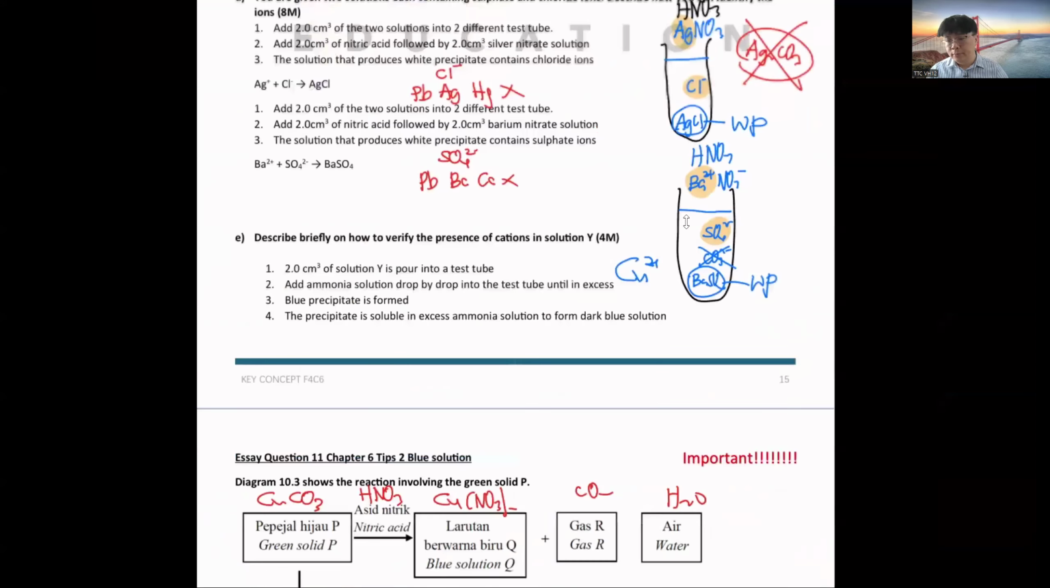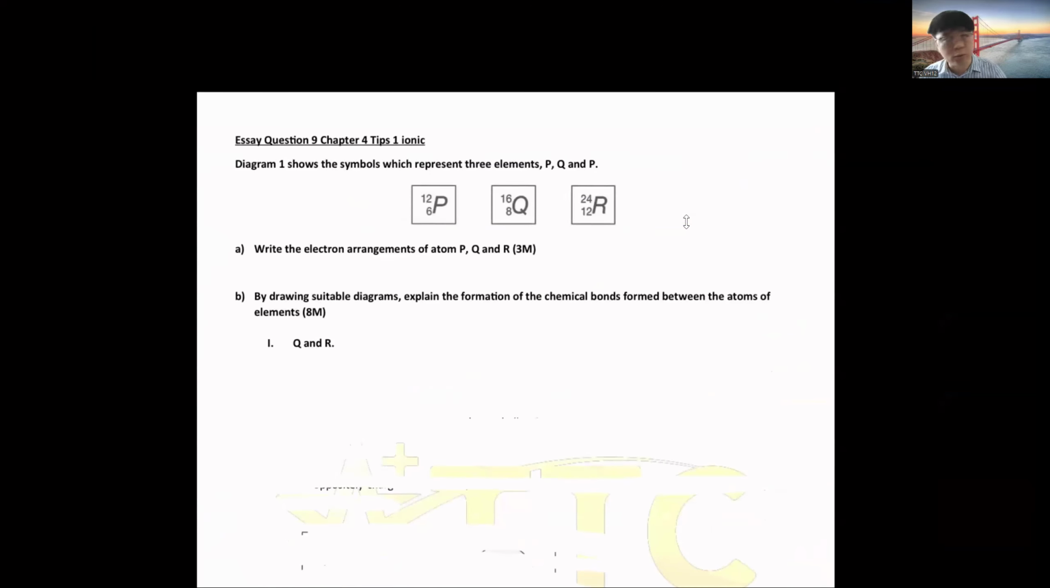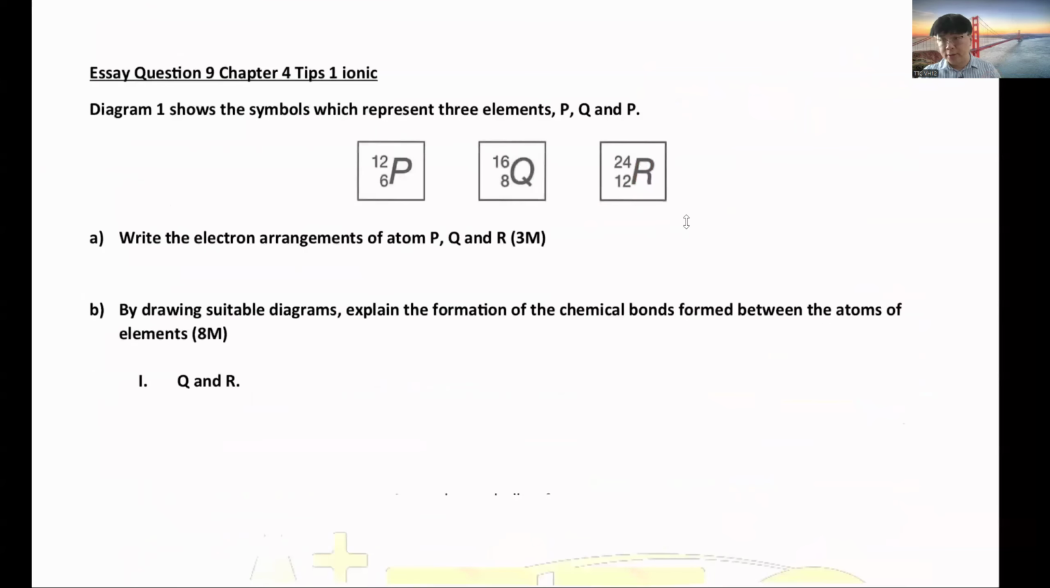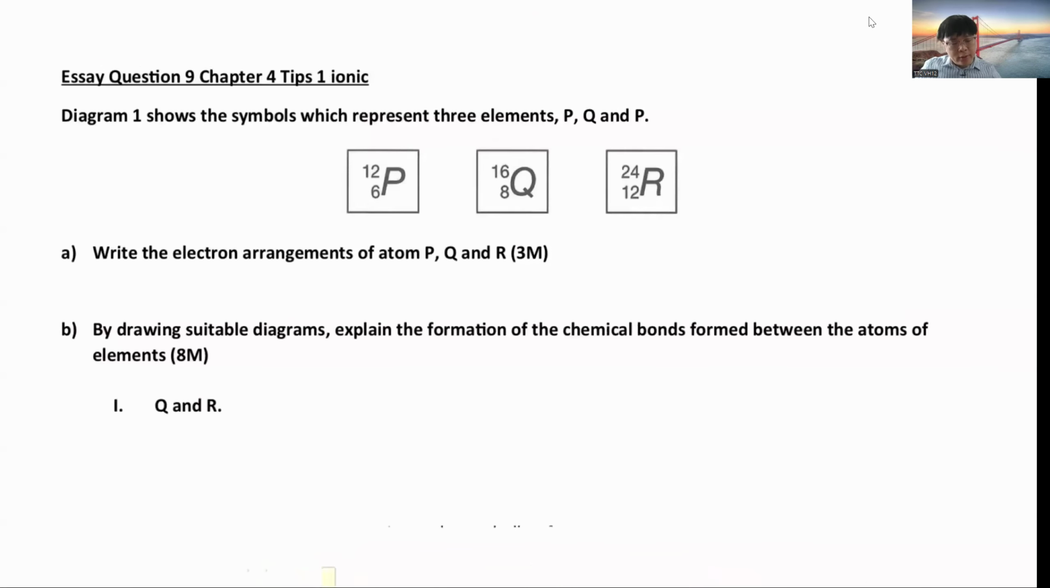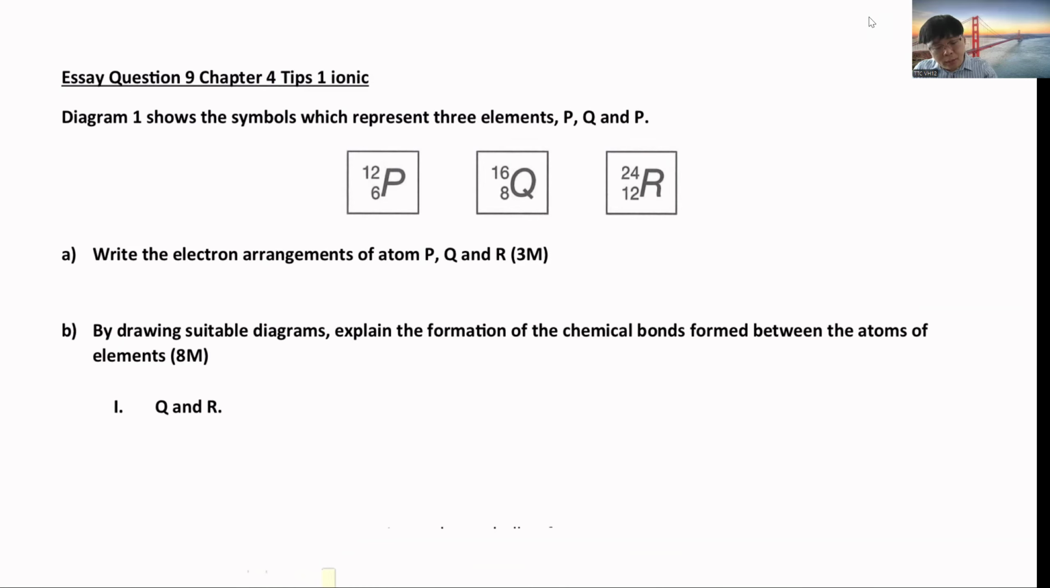Then for safety purposes, question 9. I still teach you this one just in case on Thursday you have to answer this question. Look at the question. Based on question 9, one of them is ionic bond, or covalent bond. This question is not recommended to do unless you have no choice. You look at this one, 2.4, but we still learn it just in case.